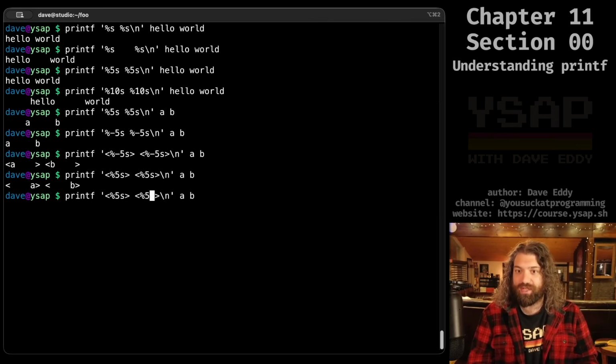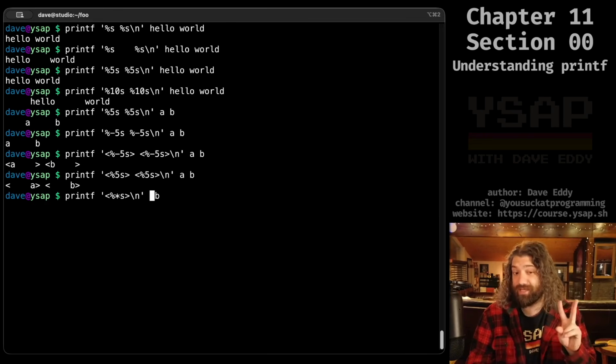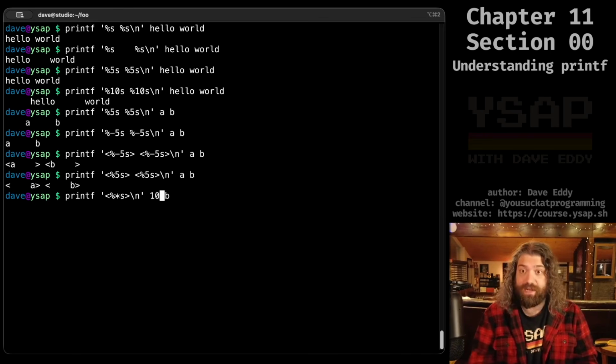Another thing we can do, which I think is really neat, and this is just printf specific as well, is I can put a star here. Now the star is special. The reason the star is special is because even though I have only one format specifier here, technically with the star, I'm taking 2 arguments, all right? I take a number and I take a string here, like hello.